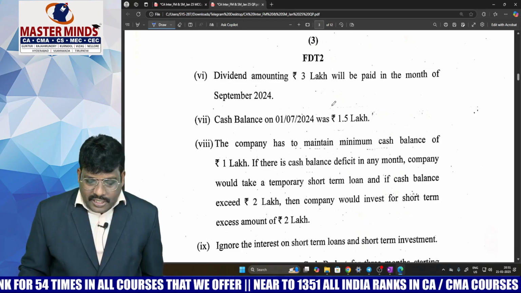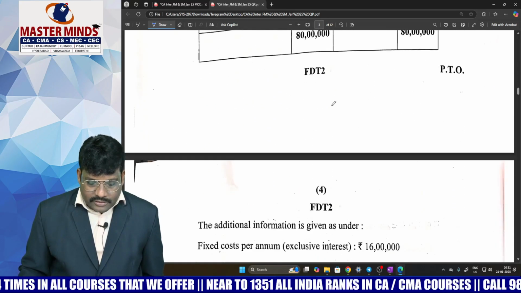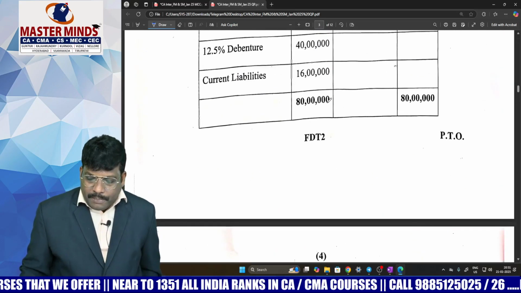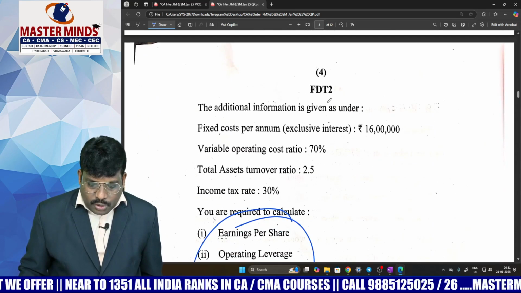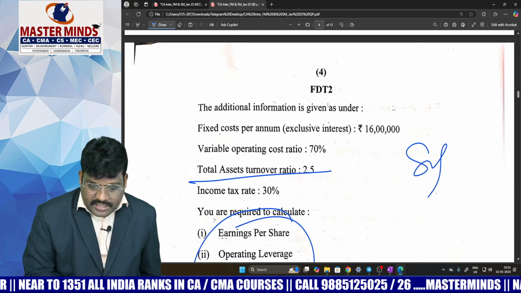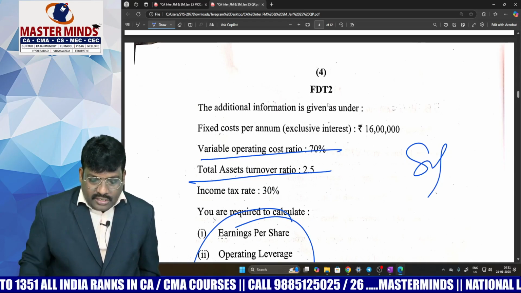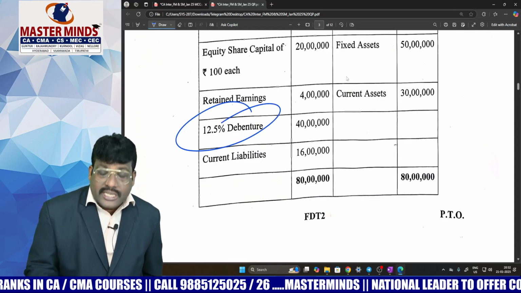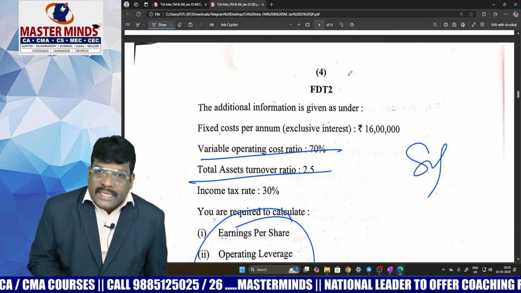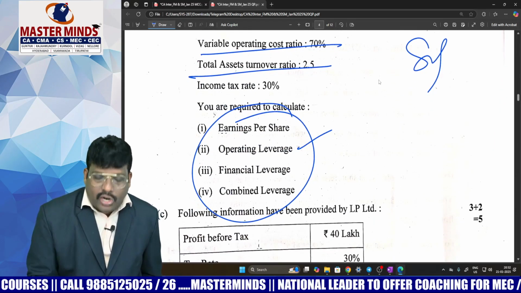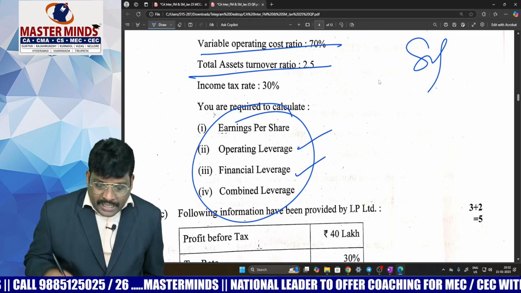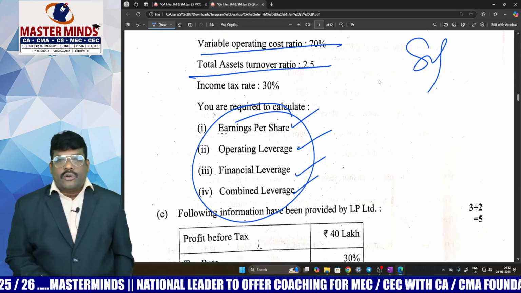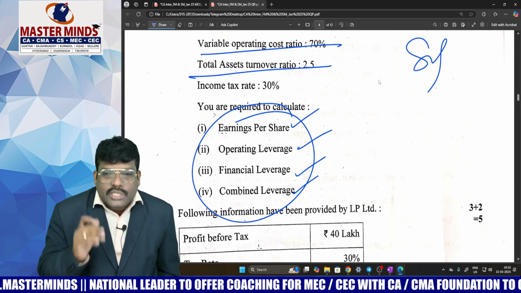Thereafter, the second question is on leverages. Leverages are dead easy here. 100% you can get it, right? Simply with the support of the income statement, once you prepare it, with the asset turnover ratio you can calculate sales, then variable cost ratio, if you deduct it you get contribution, then if you deduct fixed cost, you will get the EBIT. Go to the balance sheet here, take the debentures and you can find interest. If you deduct it, you will get EBT. Basing on this: operating leverage is contribution divided by EBIT, financial leverage is EBIT divided by EBT, combined leverage is contribution divided by EBT, earning per share is earnings available to equity shareholders divided by number of equity shares. Chutki mein ho jata, right?